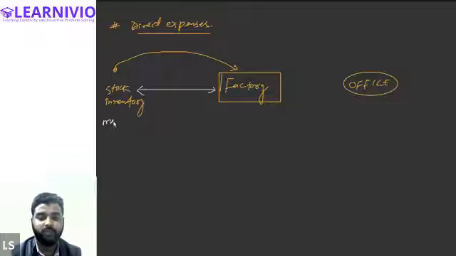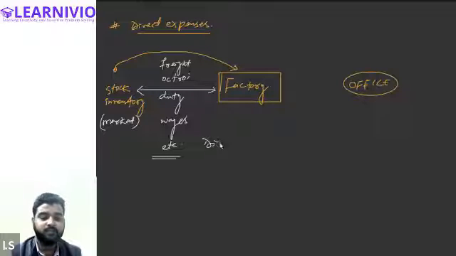So let's suppose you are buying goods from the market or from any supplier, and you are bringing all that stock and inventory to the factory. Whatever the expenses that you are incurring, like for example, you are paying for the freight, you are paying for the octroi, or you are paying for some kind of duty or taxes, or you are paying wages, or any other thing, all of these will be considered as the direct expenses.